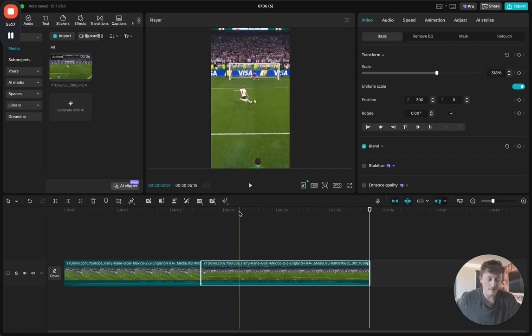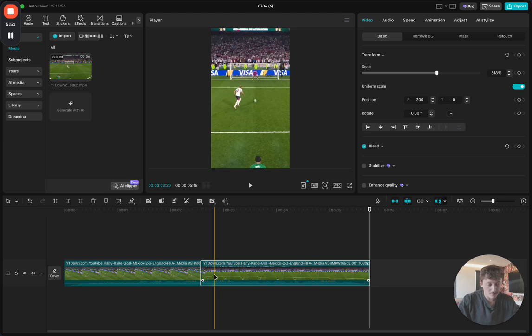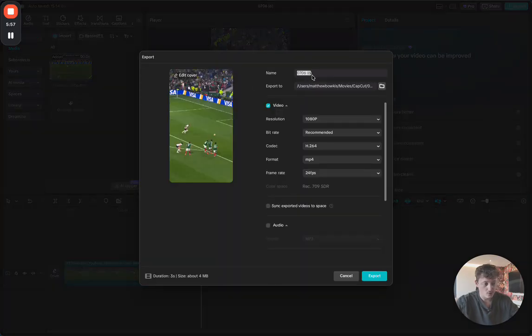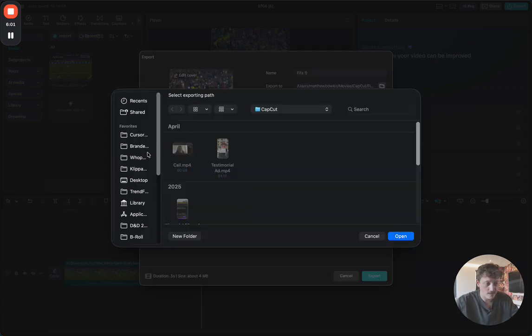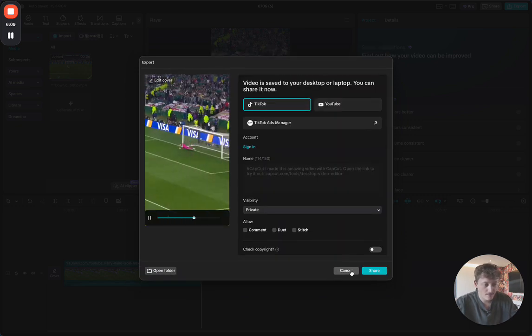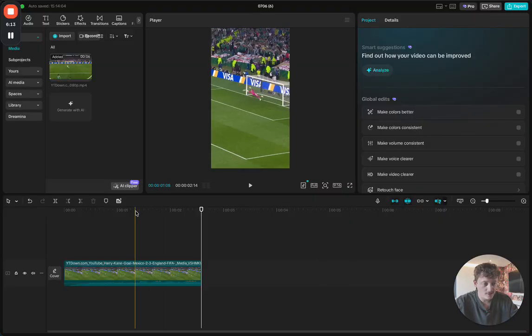Boom. Perfect. So now we've got two individual clips. I'm going to press Command X and just remove this. And then I'm going to go File, Export, and I'm just going to call this FIFA 1 now. We're going to put this onto my desktop. It doesn't really matter where it goes, so onto my desktop's fine. Make sure it's 1080p, keep everything else standard, and click on Export. So now we have our video. We're going to go ahead and upload this onto YouTube.